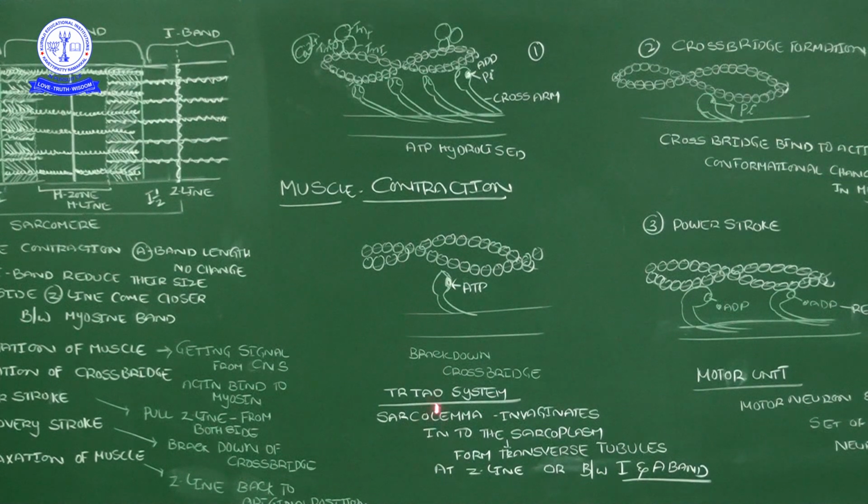The triad system is present normally either at Z lines or in the position in between the A band and light band. That means nearby this green line. So Z line we know, and in between the I band and A band means it is a junctional point of two bands, correct now? So maybe Z line or maybe this junction point of the I band and A band contains the triad system. The triad system plays an important role in conducting the nerve impulse to the inside of a muscle. Okay, that is one thing.